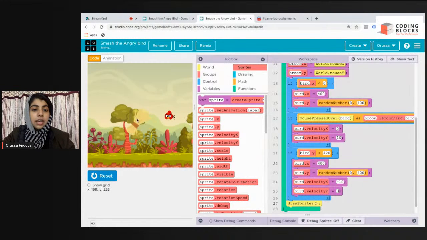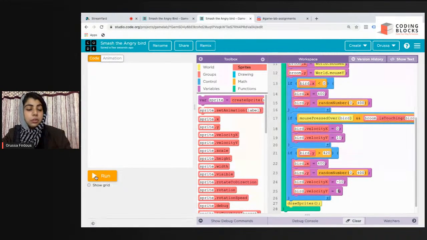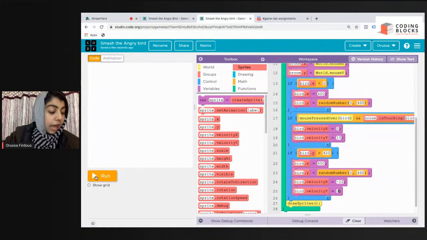I click on run, I smash the angry bird. Now it works fine. So I see now it's working, but what's the point of creating a game without a score? So we'll move on to the score part, but before that, I want my students to tell me if they have a doubt.